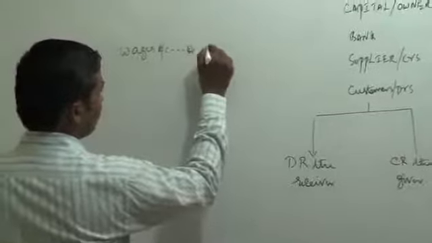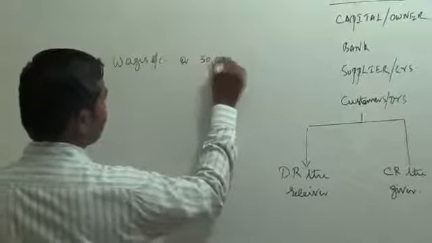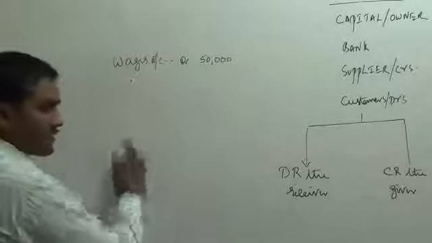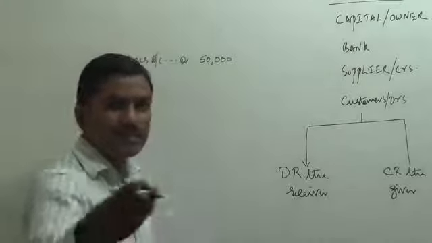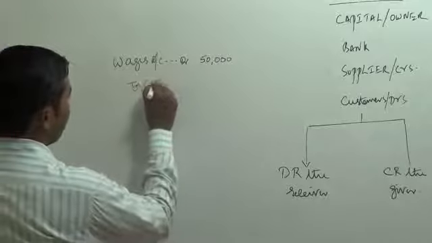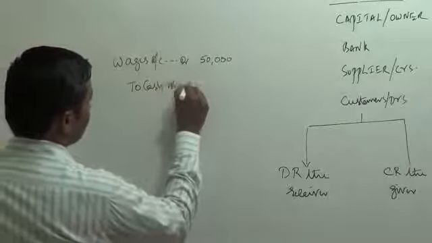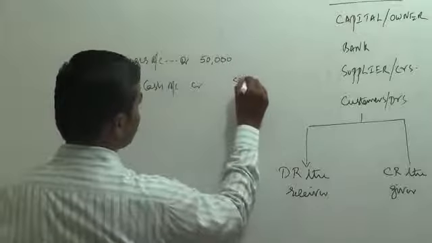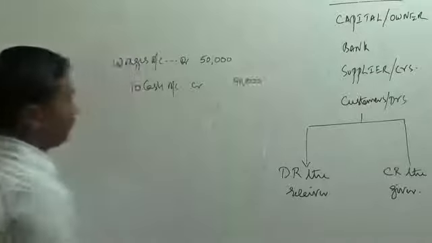Wages account debtor 50,000. Now, how did we pay these expenses? We paid the expense in cash. Cash is going out. So cash account has to be credited. Wages account debtor to cash account credit 50,000.